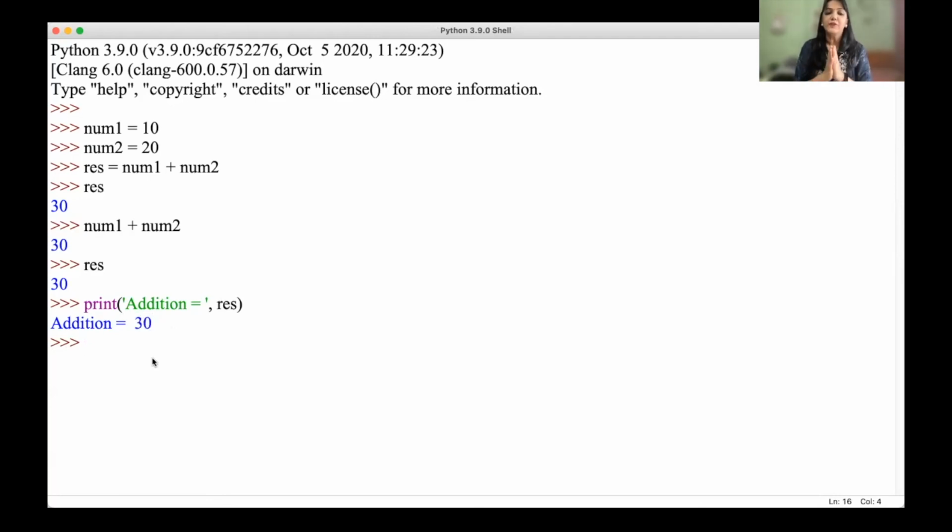Okay. Now if I say num1 plus num2, you are going to get 30 only because num1 is 10, num2 is 20. What if I want to take these values from the user? I'll ask the user to enter the value, and whatever the user enters, I'm going to use that value. So let's see how to do that.